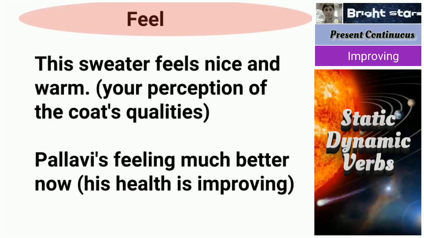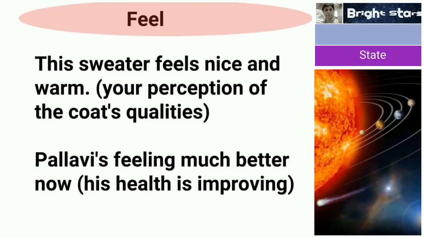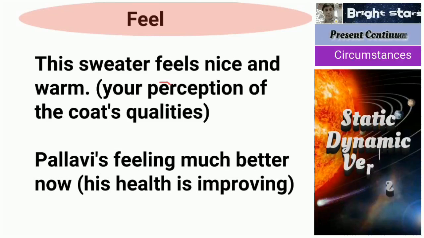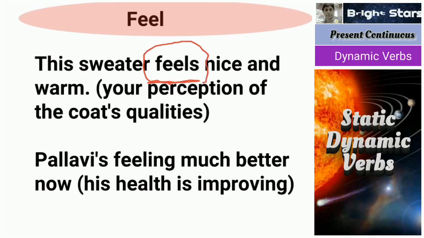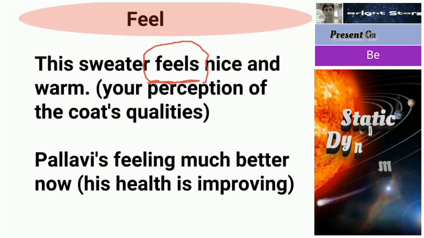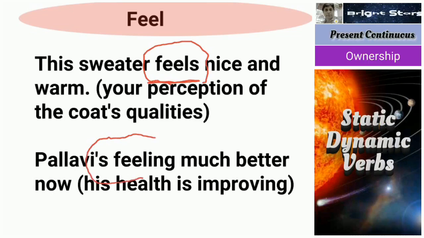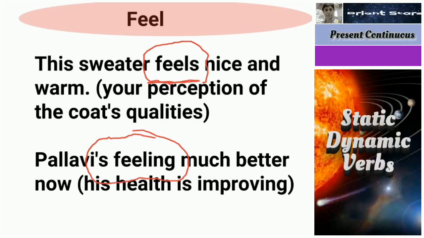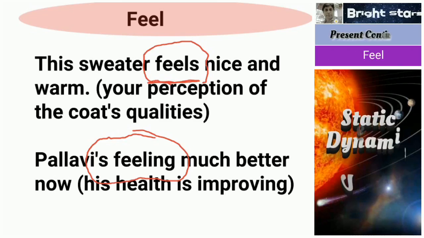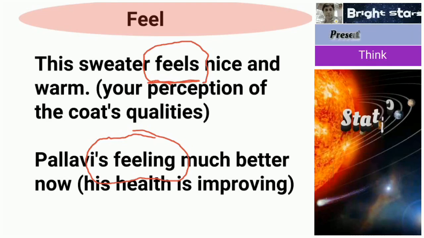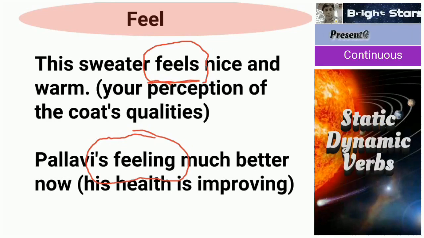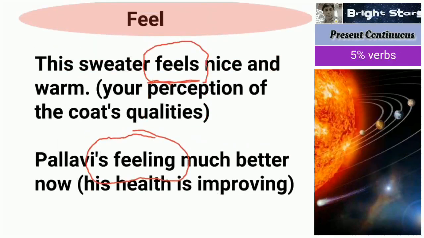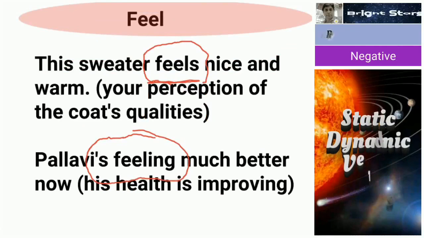You see, this sweater feels nice and warm. See here, feels we have written. Your perception of the quality. But here you see, Pallavi is feeling much better now, her health is improving. So their meaning is different. In the first sense, a sweater feels, the quality of the sweater. In the second sentence, the condition of Pallavi. In these exceptions, the same verb feel becomes both static and dynamic.